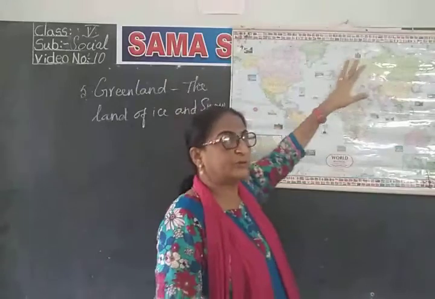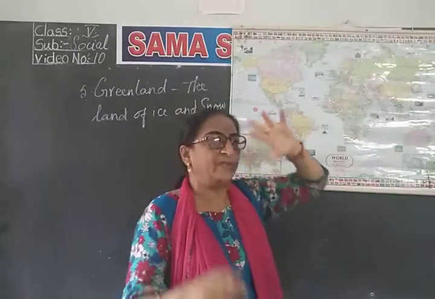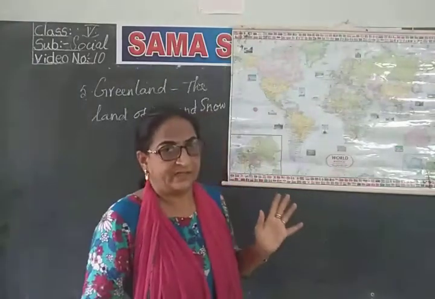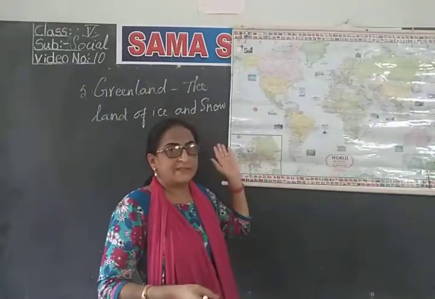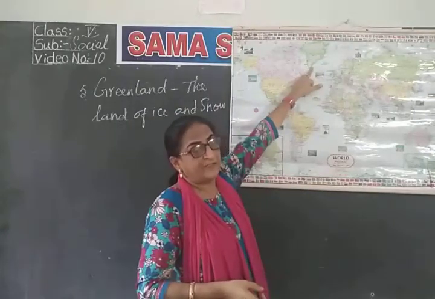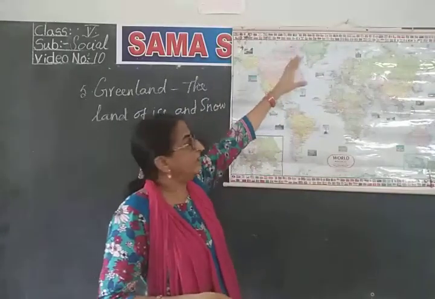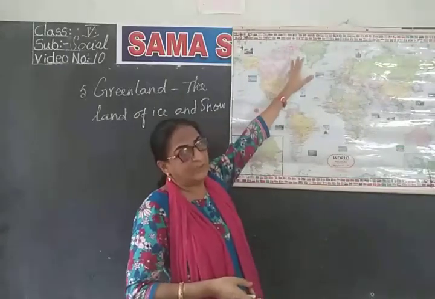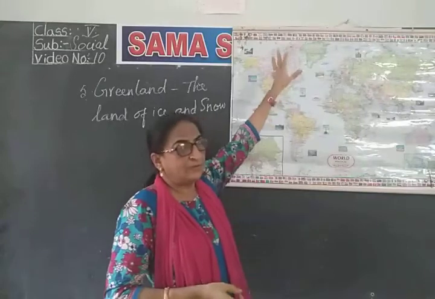So, we were learning about the climate. When we are learning about a particular country, we should know everything regarding that country, isn't it? This Greenland, which is here, you see, most of it comes under the Arctic region. So, it is always covered with snow and ice, and we must know about its climate.